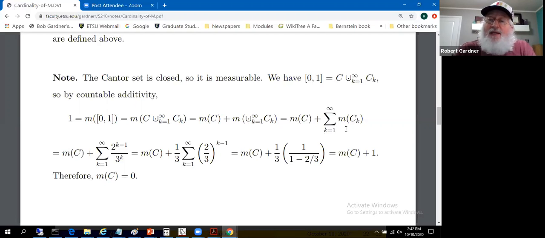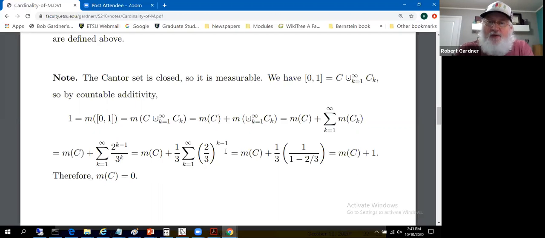Countable additivity again. We know the little C sub k's have measure 2 to the k minus 1 over 3 to the k as described. So we'll sum that up. That's a geometric series with ratio 2/3. I'll bring the 1/3 out, and we get 2/3 to the k minus 1.